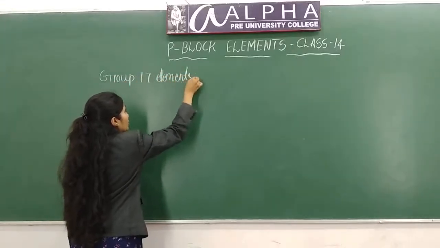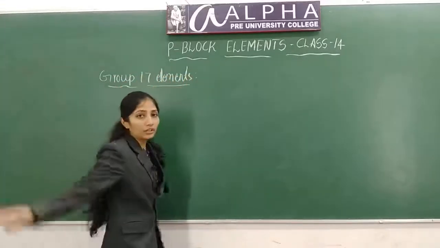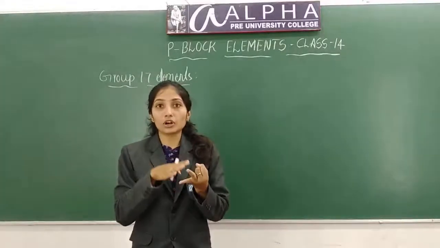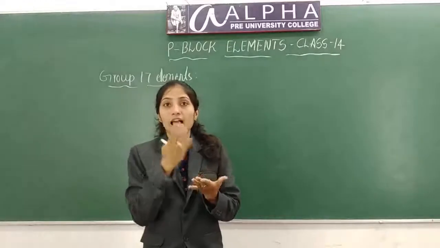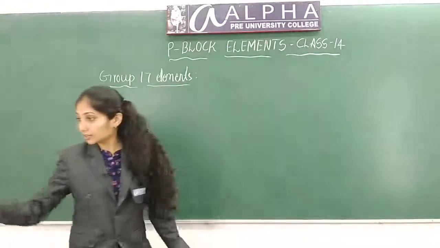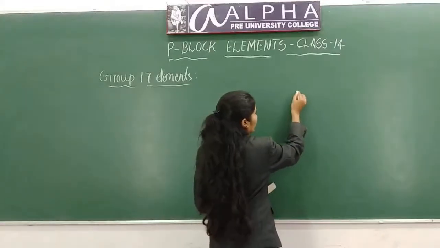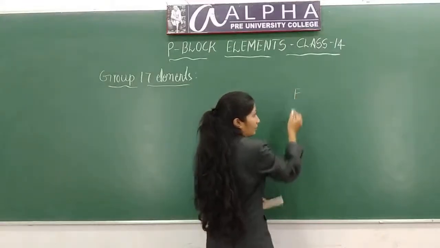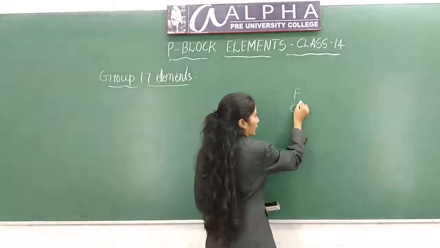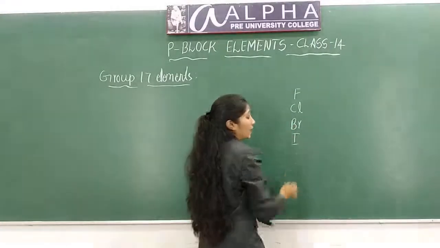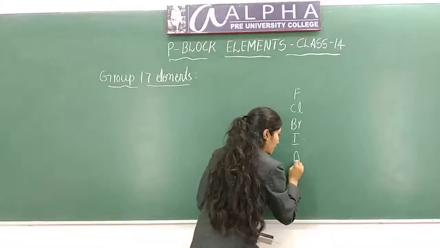So which elements will come in group 17? Which elements you will see? They are halogens: fluorine, chlorine, bromine, iodine, astatine. Let me write their symbols. Fluorine, next one is chlorine, next is bromine, next one is iodine, next one is astatine, At.